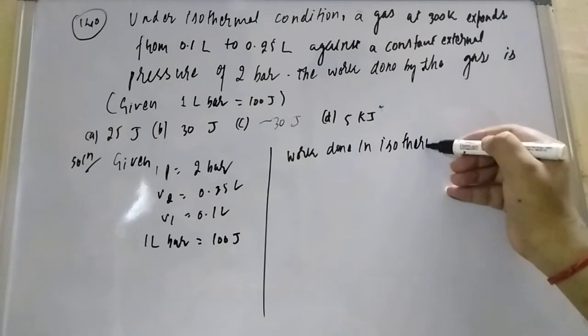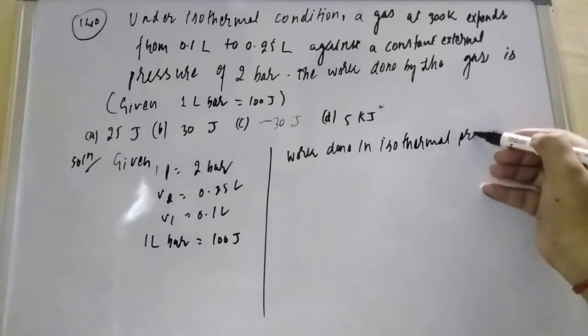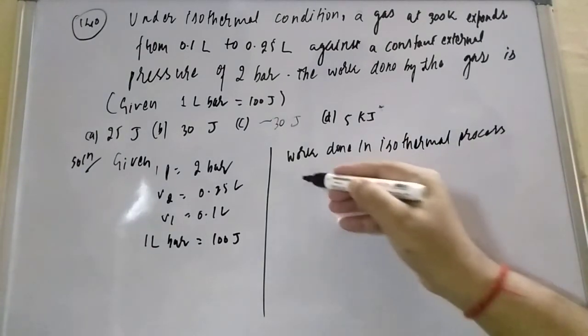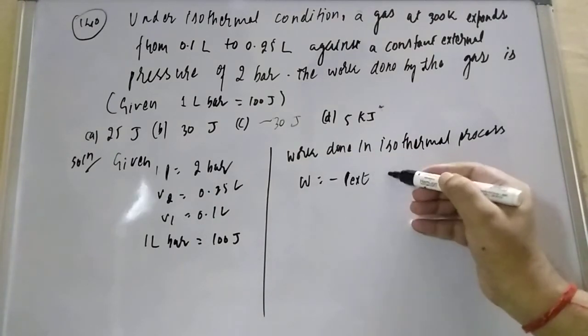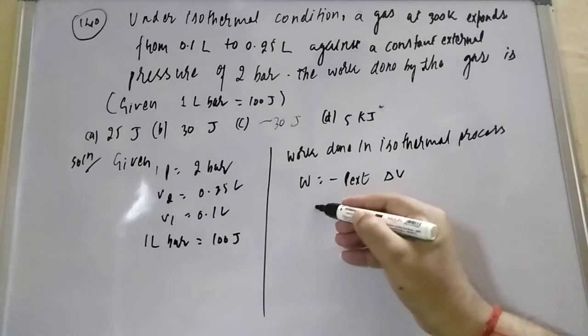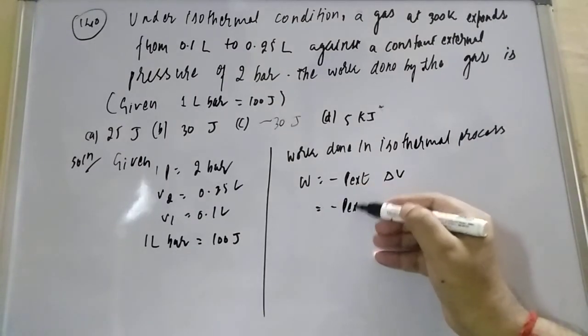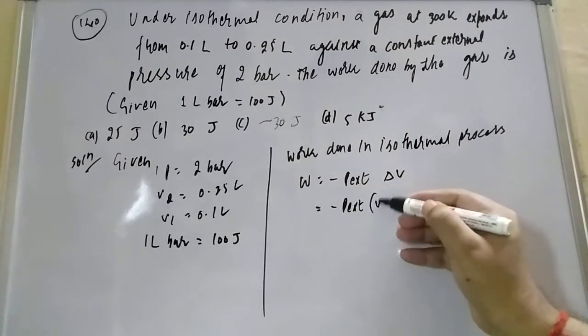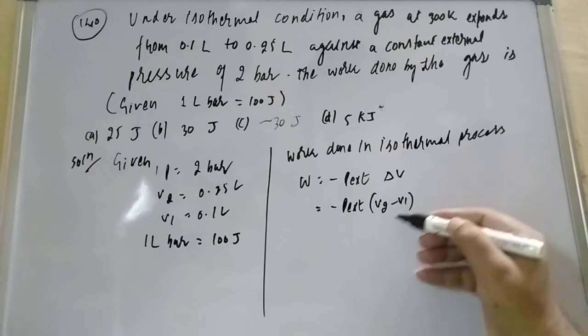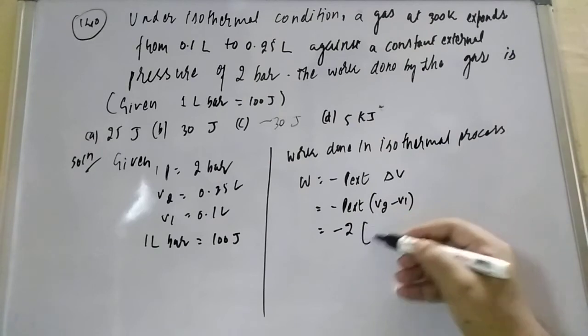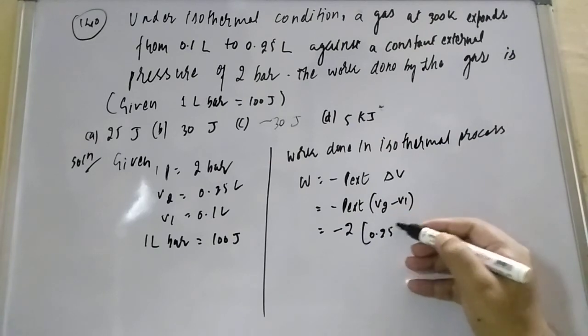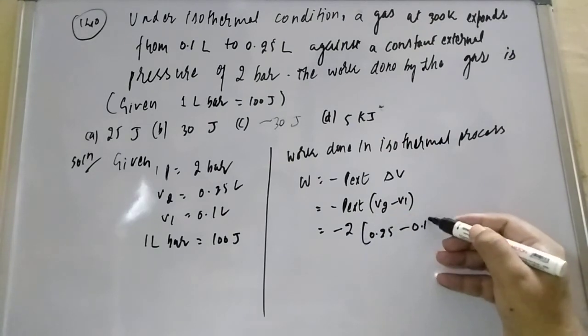So when you are going to find work done in an isothermal process, student, W is equal to minus P external delta V, that means minus P external times V2 minus V1. P external is 2 bar. V2 is 0.25 minus V1, 0.1 liter.